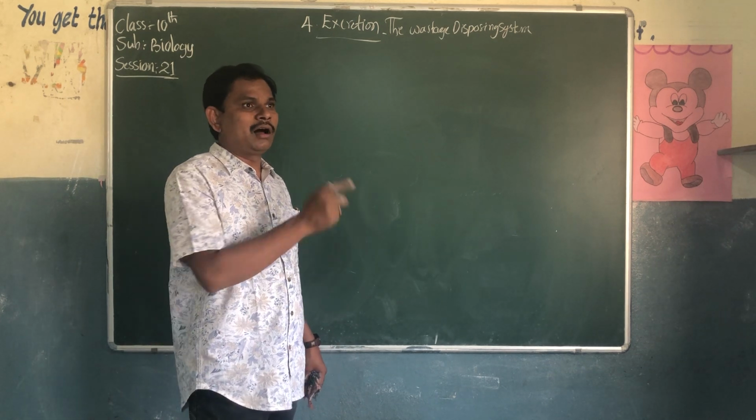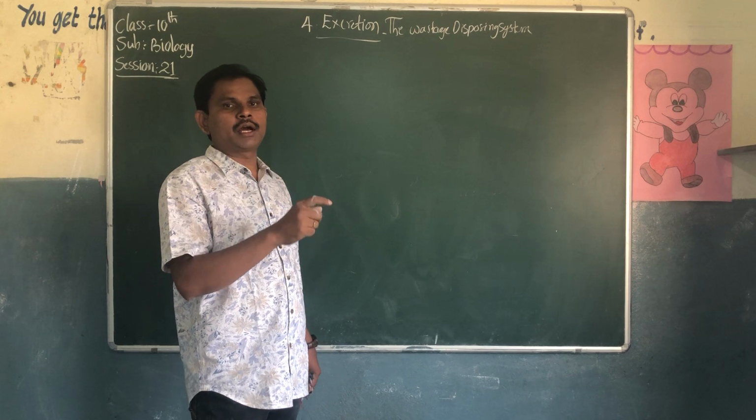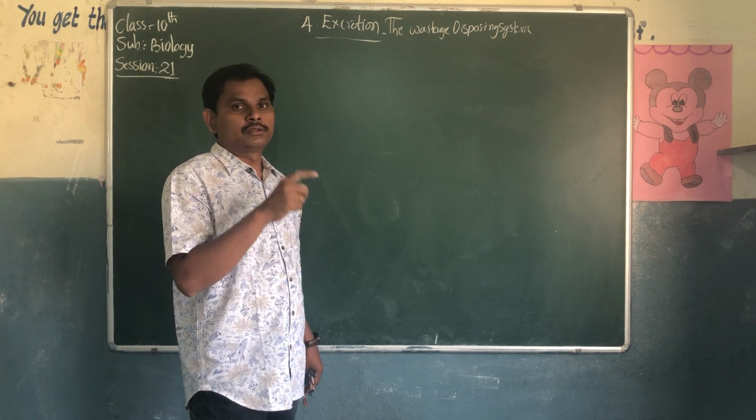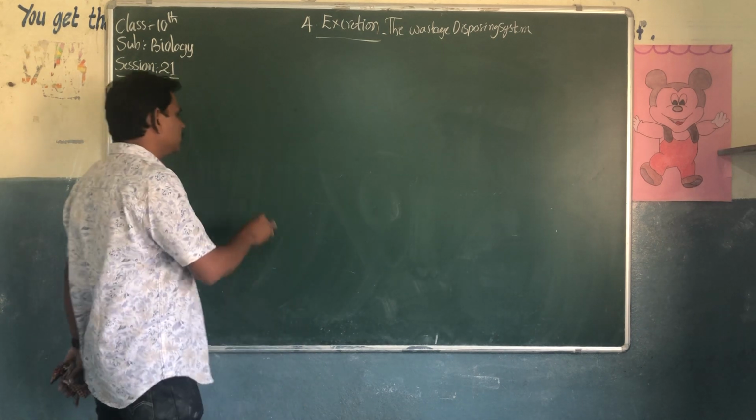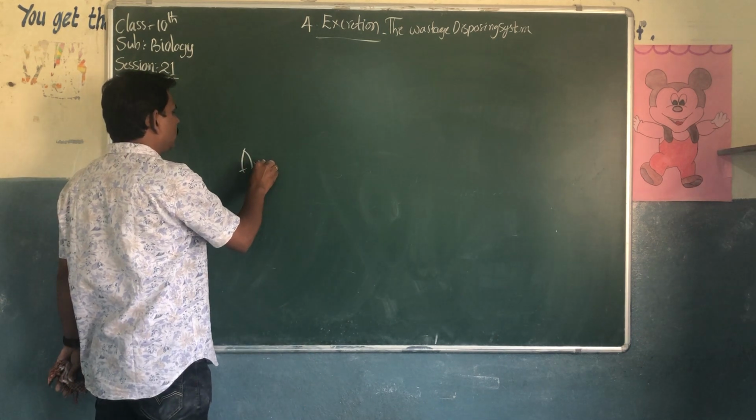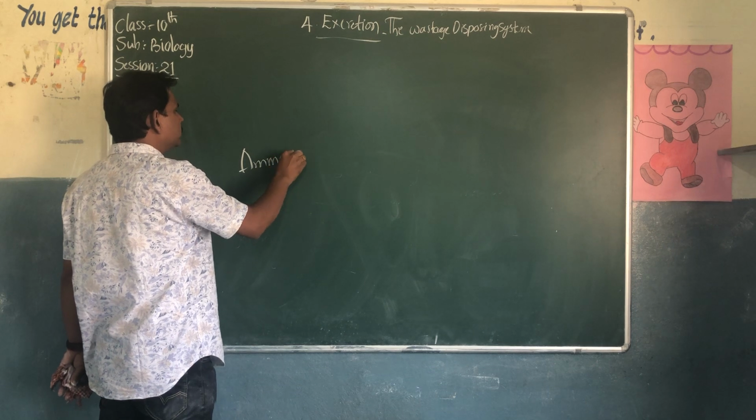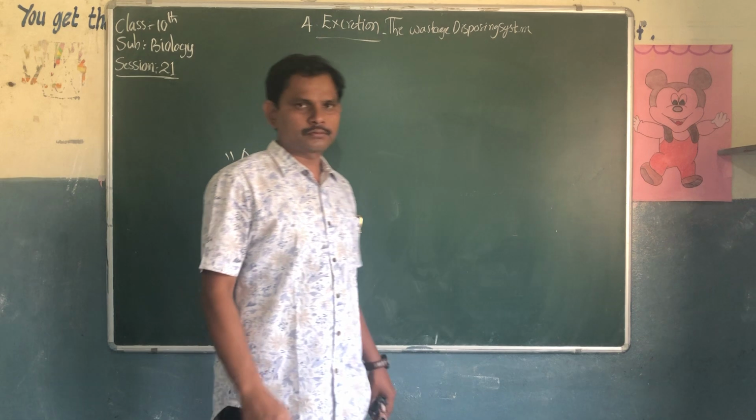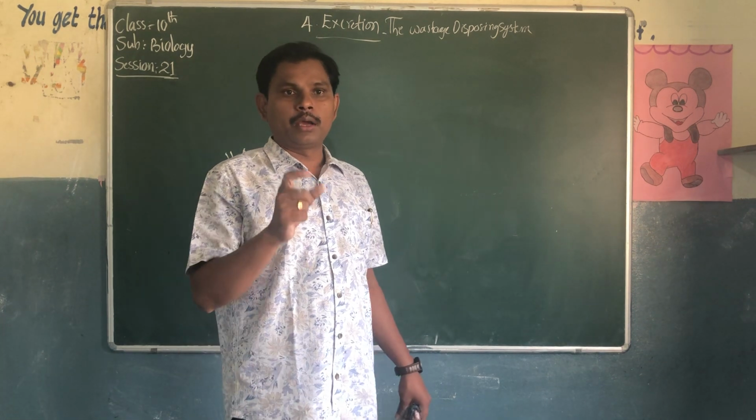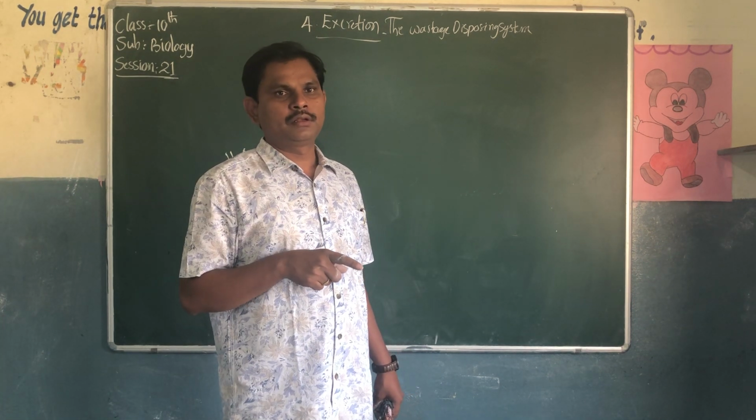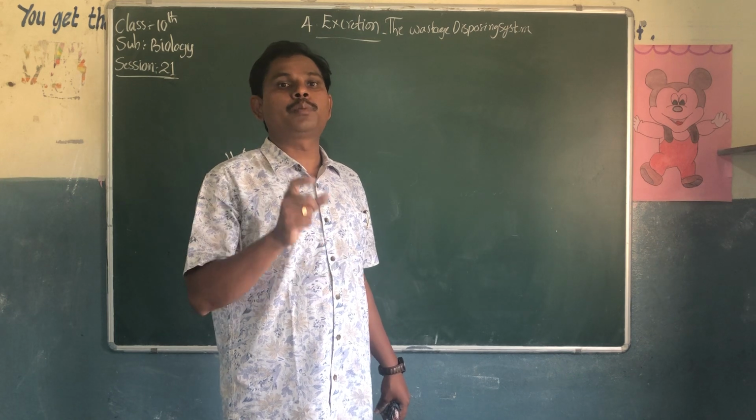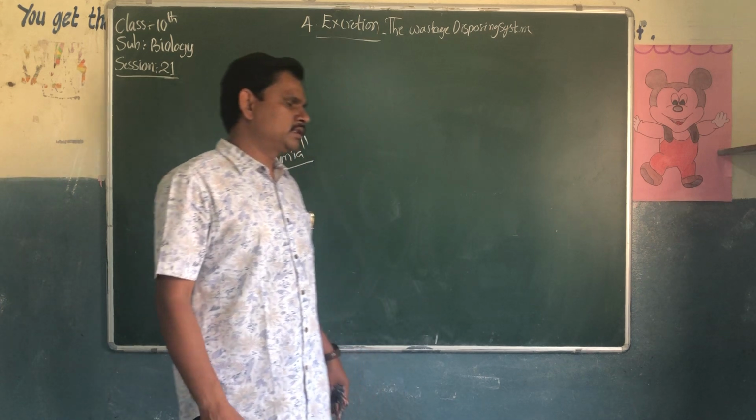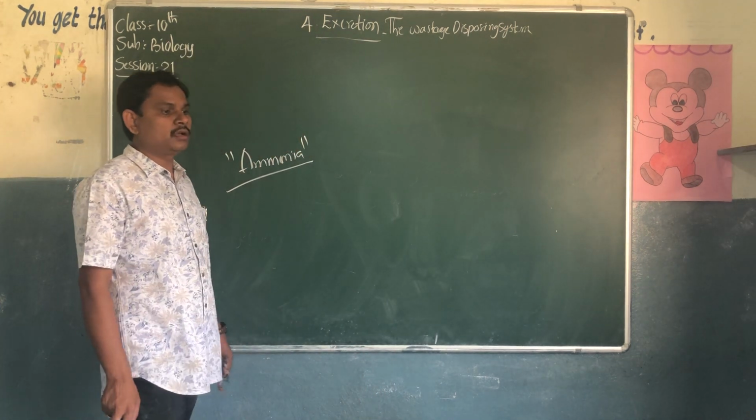So among all these, the urea, uric acid, creatinines, the ammonia is the most poisonous waste material among all the waste materials. You should remember that. Among all the waste materials, this ammonia is very poisonous as released in our body. This has to be sent out of the body.